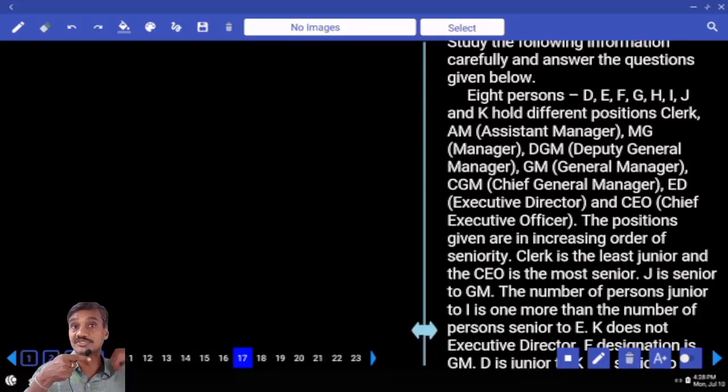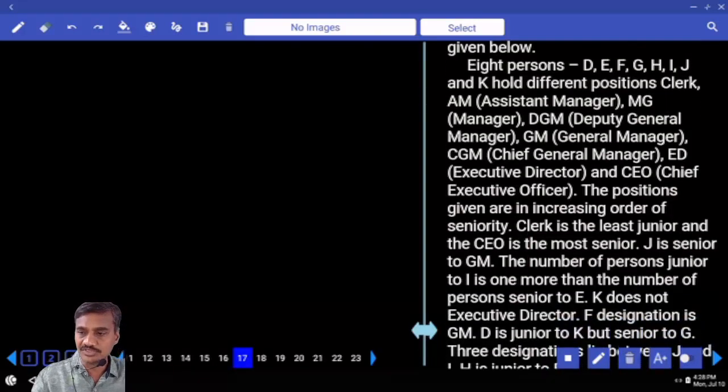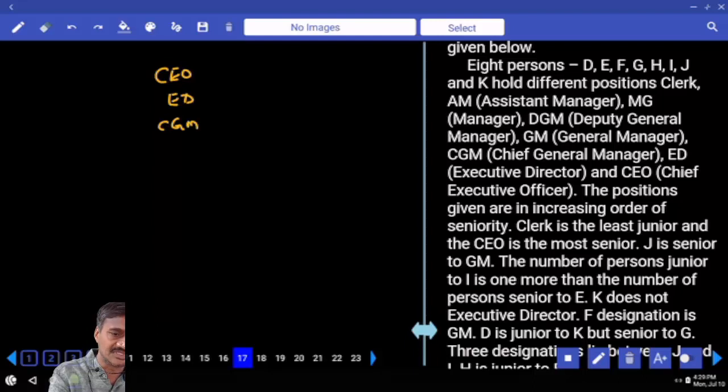Now whenever these designations were given, now why first priority? Because all these designations will be given from the top to bottom in the same order. Hence in this one, starting with whom? Starting with clerk, being the lowest, and who is the highest here? CEO is the highest. Next to CEO, ED, and next to ED, CGM, and next to CGM there is a GM, and next to GM DGM, and next one manager, and next to manager assistant manager, isn't it? And next one is a clerk.